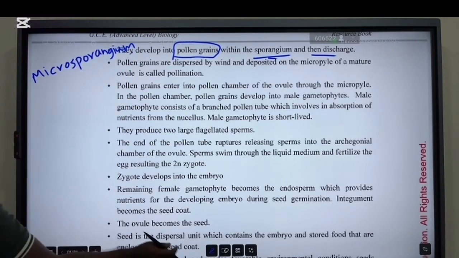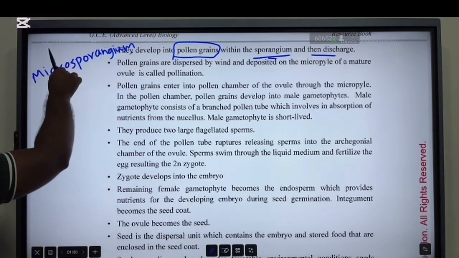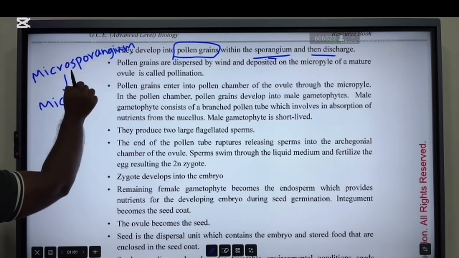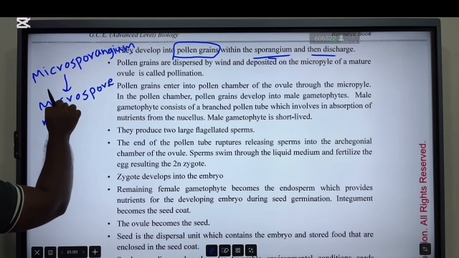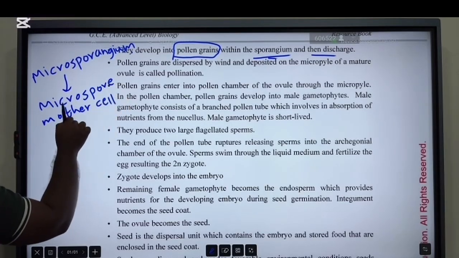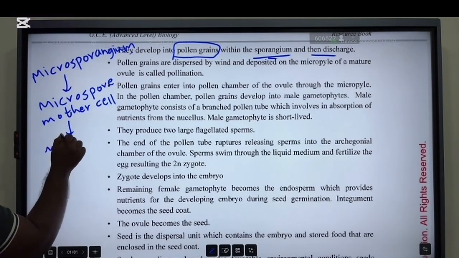The microspore mother cell produces microspores.